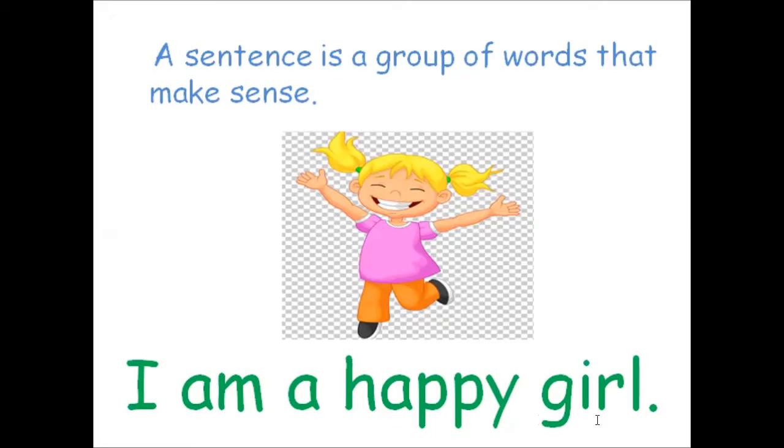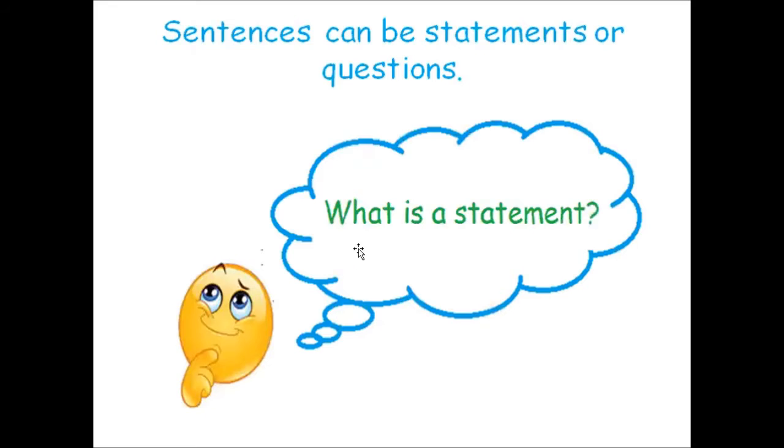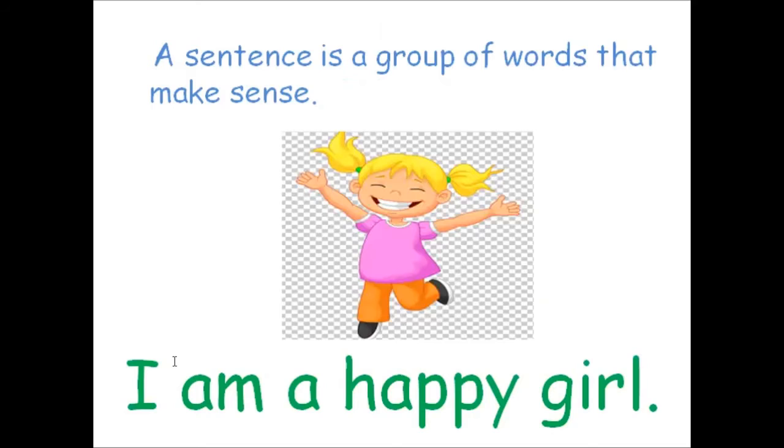So, we know it's a sentence also because I have a capital letter to start my sentence and I have a full stop to end my sentence. And don't forget that these type of sentences are known as statements because we are saying something. I am a happy girl, right? So if she was saying this to you, she's telling you something about herself. So this is also known as a statement. And statements also start with a capital letter and end with a full stop.